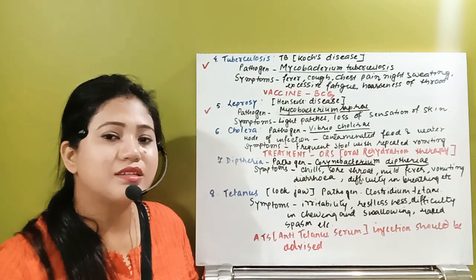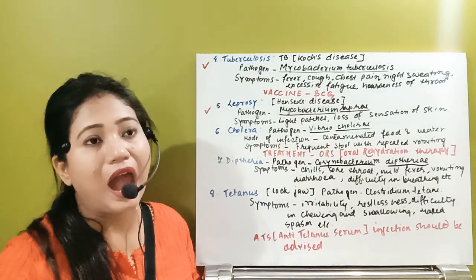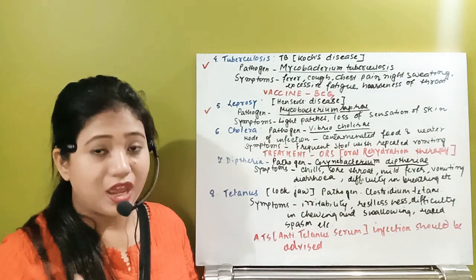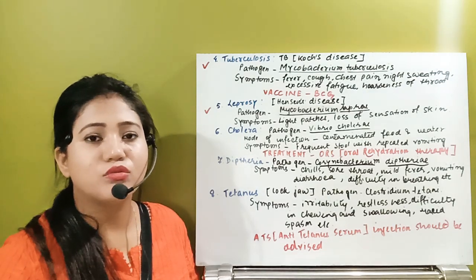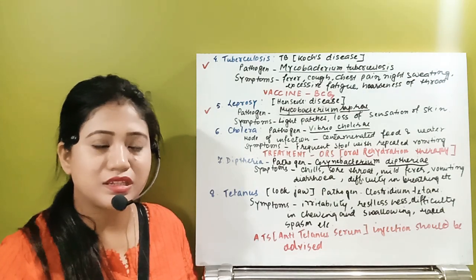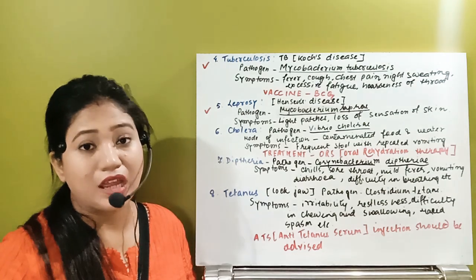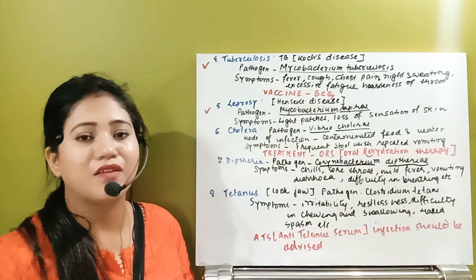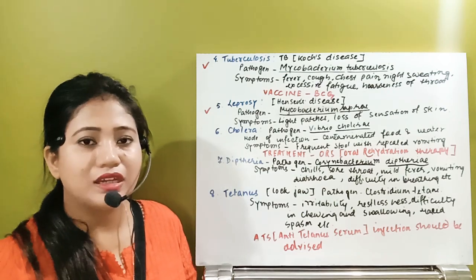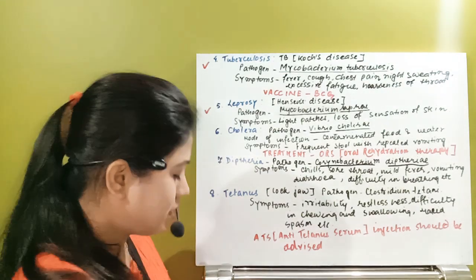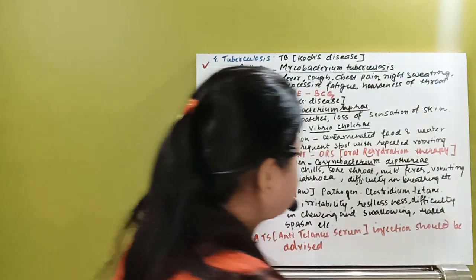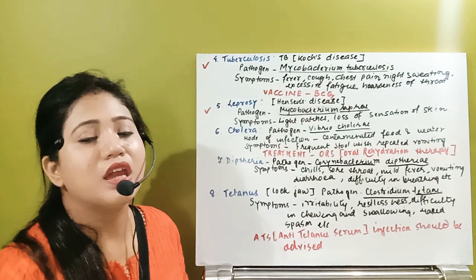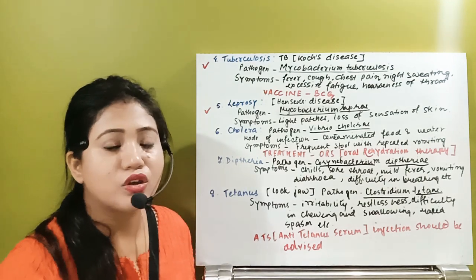Why? Because this type of bacteria was generally earlier found in the alimentary canal of the horse. Then after that it was also seen that if you have been cut by a rusted iron, then also you can have the disease. So normally that bacteria is Clostridium tetani. This bacteria generally affects the muscular junction.